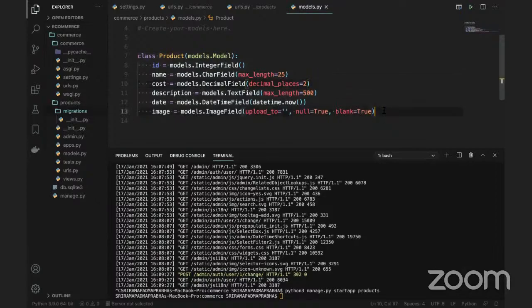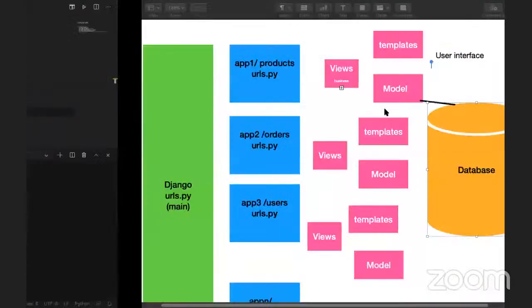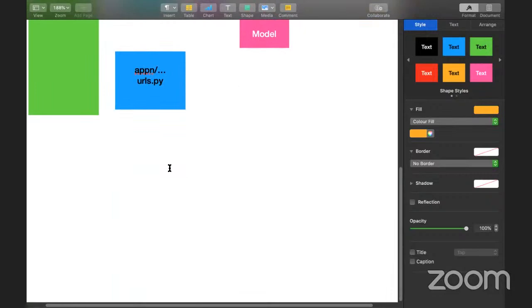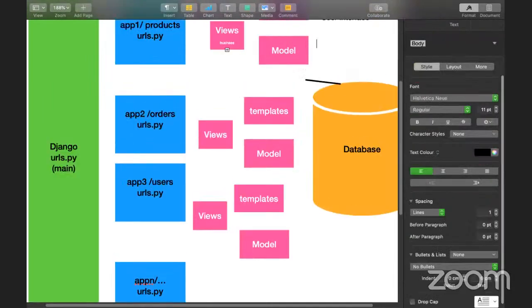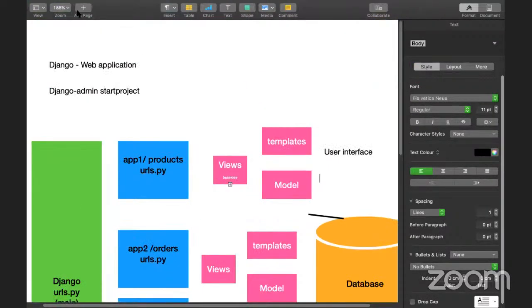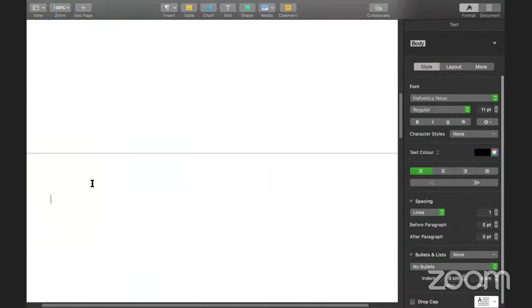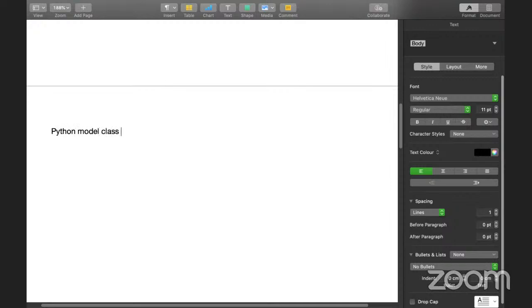Let me tell you the point. Let me take a new page. Here I'm going to tell you something. You create a Python model class. This model class you have to convert into a SQL object, or SQL script.